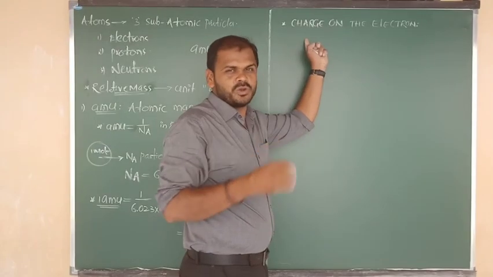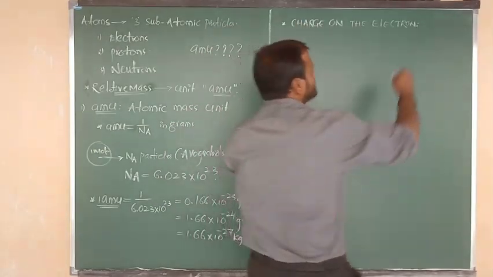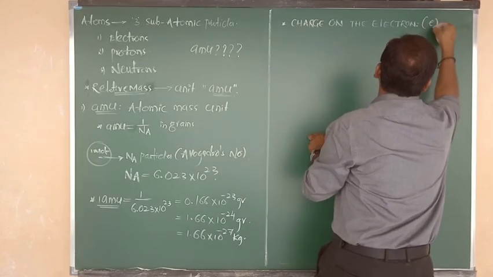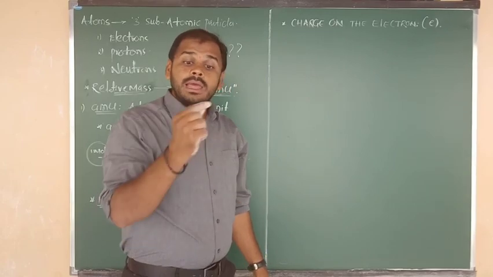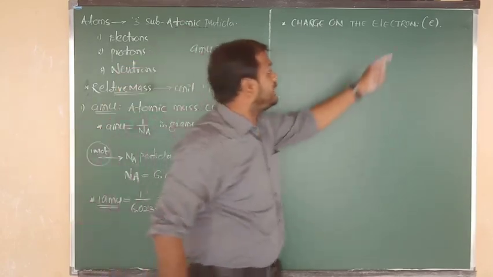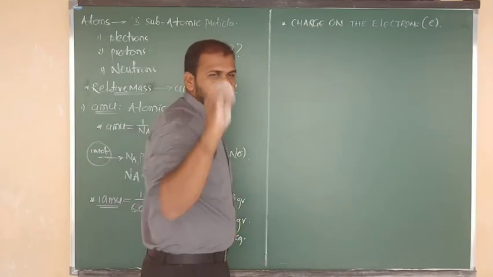Once again I am going to give you a clear explanation. Charge on the electron, or we can say charge of the electron as you wish, the symbol is nothing but e. e means the electron symbol. E minus is the electron symbol. e is nothing but the charge of the electron symbol.